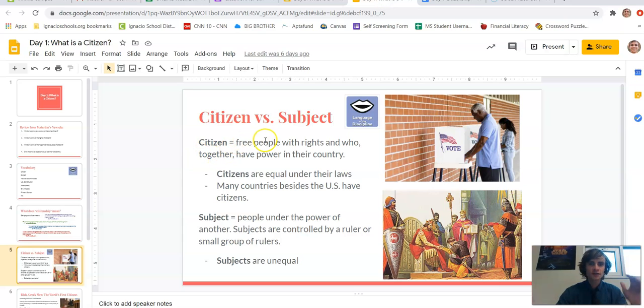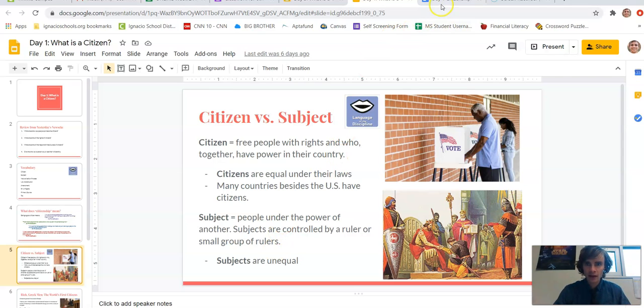So a citizen is a person who is free, has rights, and together by voting have power to determine the laws of their country. This is different from a subject. A subject is a person who is under the control of another person. So for example, a king is at the top of their country. Below them they have subjects who do what the king wants. They are controlled by a single ruler or a small group of rulers, and they are not equal. For example, the king's best friend is going to be more important in the kingdom than the peasants. In a republic with citizens, all the citizens are equal, including the president or including the congressman. They are all equal underneath the law.